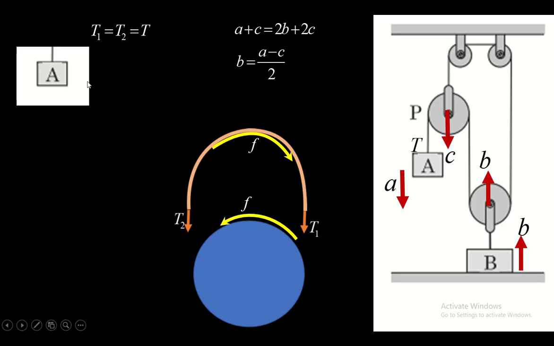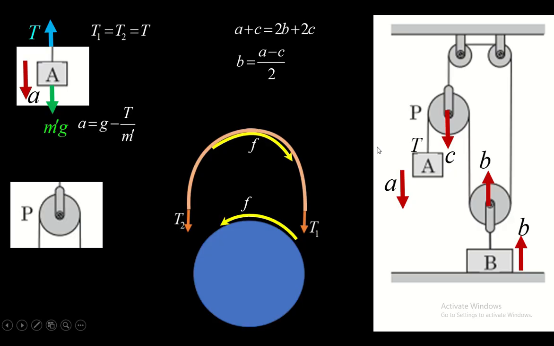Now consider the block A, and its acceleration we have assumed as a tension. This whole string will have same tension as we have discussed earlier. That tension remains same throughout because there is no friction. Friction is present, but it will not be developed because moment of inertia is 0. So the block A has these forces. Its weight, its mass we have assumed as m dash. So its weight, tension, and its acceleration is a. And so this is the acceleration of block A.